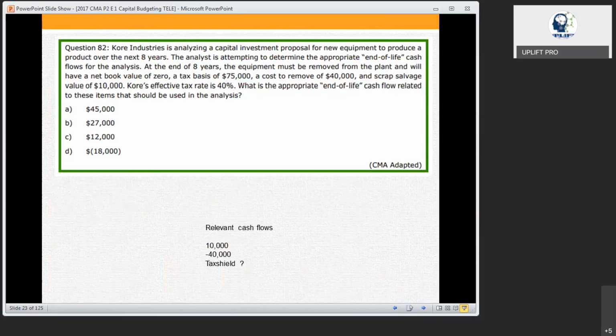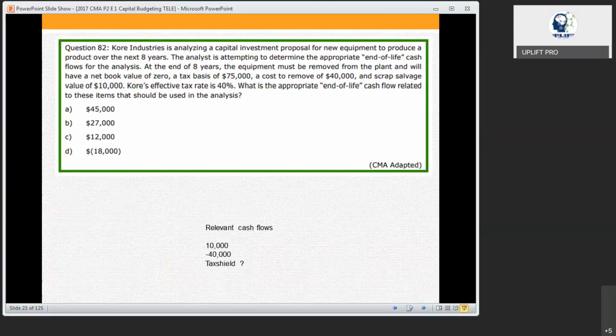If that is the case, what is the end of life cash flow? So for that, what are the relevant cash flows? We know that 10,000 is the cash inflow, 40,000 is the cash outflow. That is given very clearly.